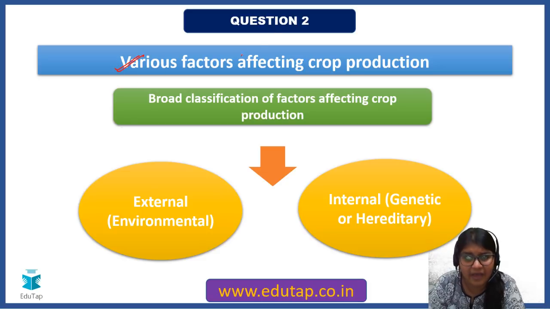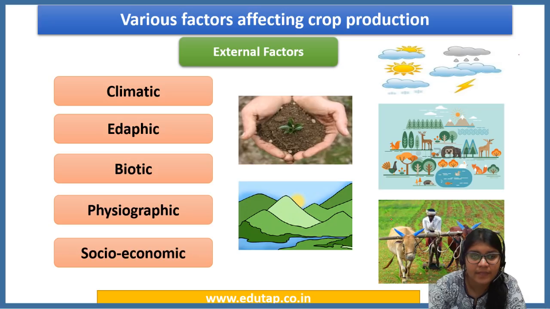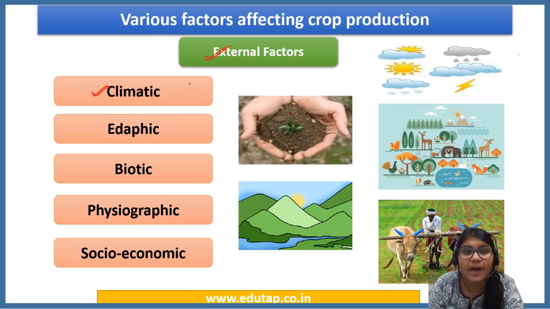Fine. Now in general, let me give you a quick classification. When I say factors that affect crop production, very simple, friends: there are external factors and internal factors. External factors are obviously environmental factors, and internal factors are genetic or hereditary factors. Now external factors again have a lot of classification. There can be climatic factors, for example temperature, humidity, amount of rainfall, that is precipitation. All these come under climatic factors.